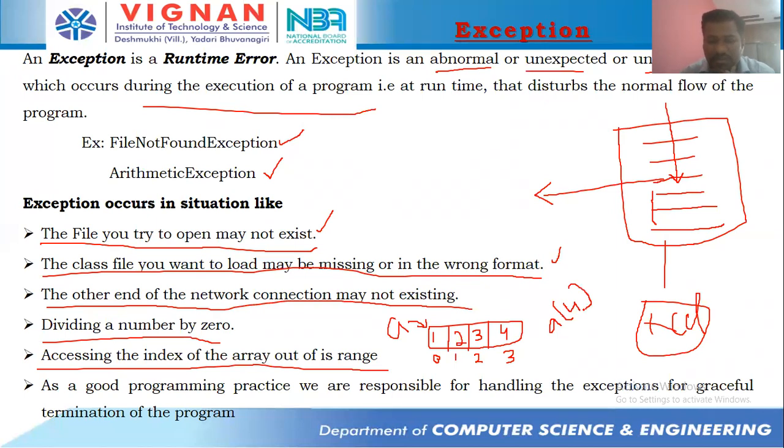No, sir. That means at the time of compiling the program, there won't be any error, students, because the Java compiler only checks that the subscript is a positive integer. But at the time of running the program, you might be facing an issue. The CPU wants to take the value of A of 4, but in memory there is no A of 4 value. Then the program is going to be terminated abnormally.